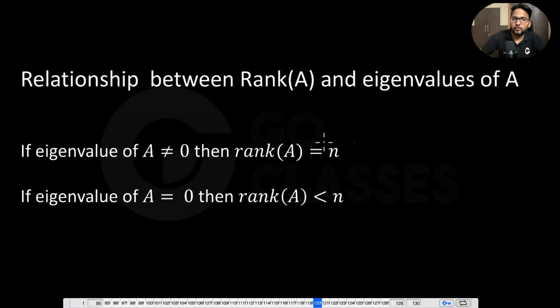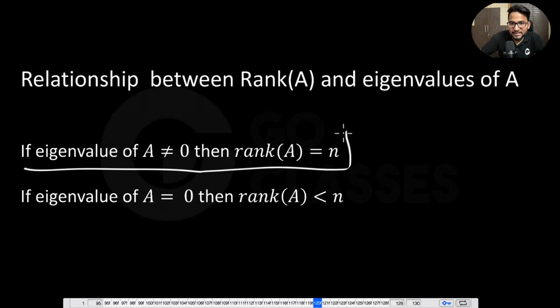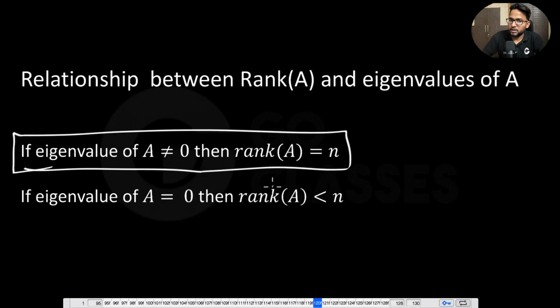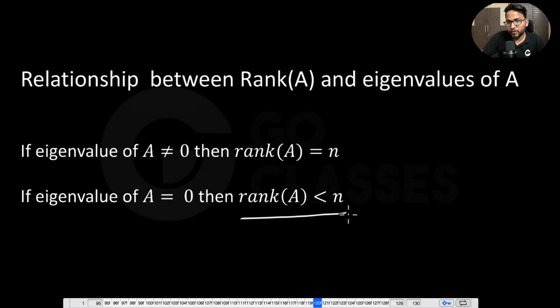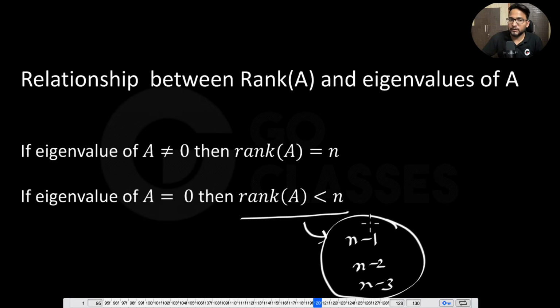So in summary, if all the eigenvalues are non-zero, then rank is definitely n. If any one of them is 0, then rank is less than n for sure. Now here, interestingly, you cannot say that the rank will be n minus 1 or n minus 2 or n minus 3 or like that. So you cannot say anything about it. If someone says that an eigenvalue of A is 0, you don't know whether the rank will be exactly n minus 1 or n minus 2. In some cases we can say, so that's where we will do some questions. But I hope the overall idea is clear to everyone.